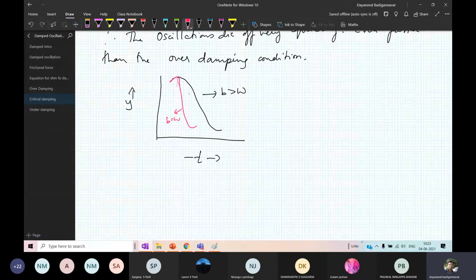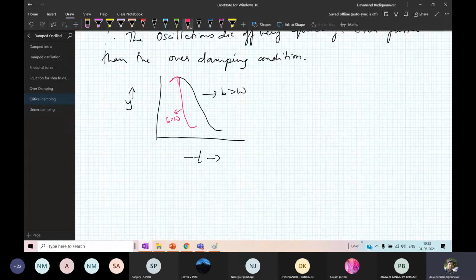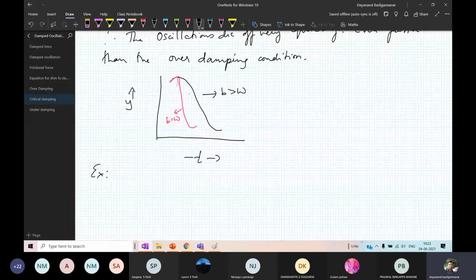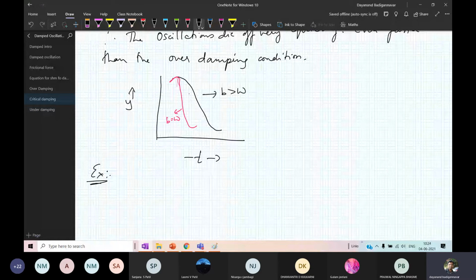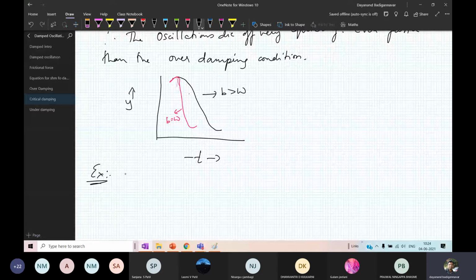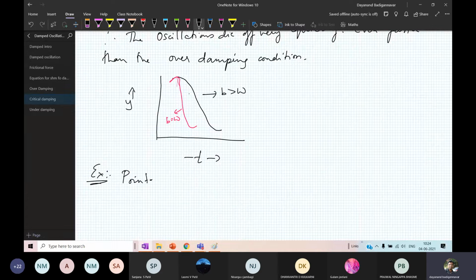I will give an example for this critical damping. An example is the pointer in a voltmeter or ammeter, or other pointer instruments.